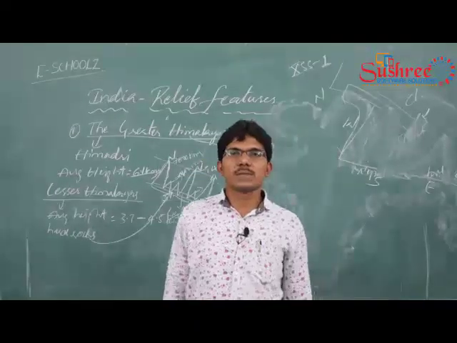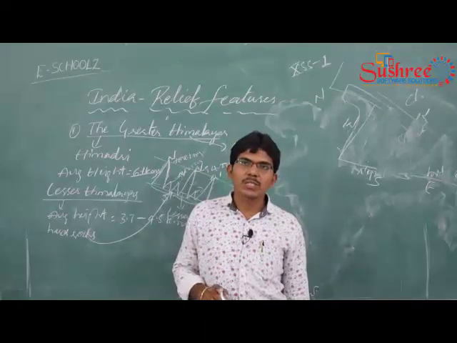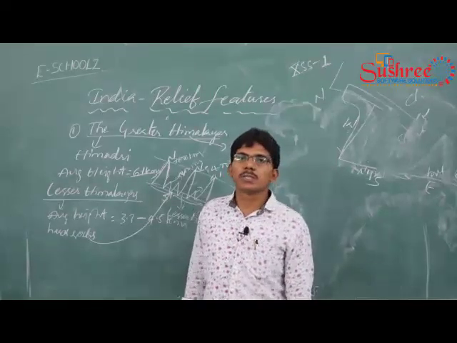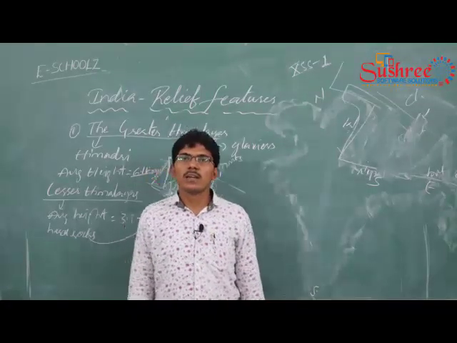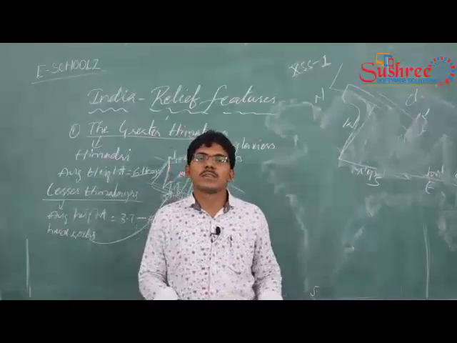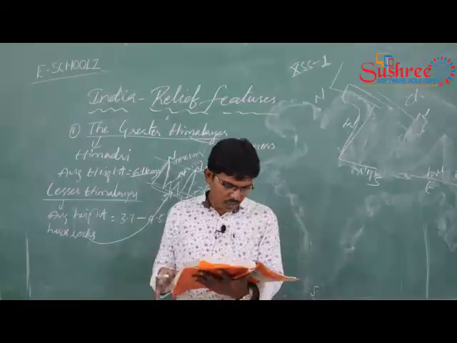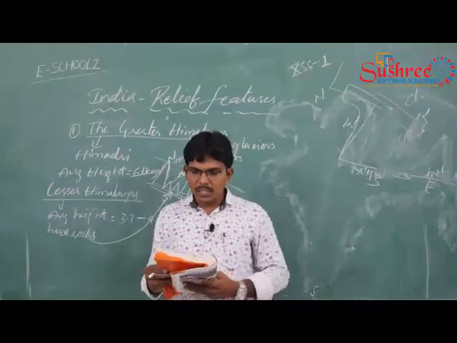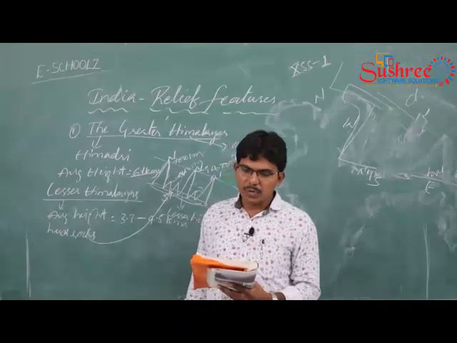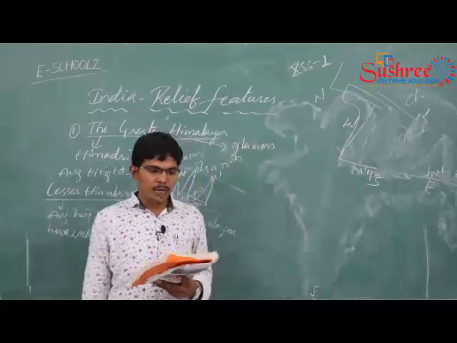Then what is the reason for the evergreen forest in that region? Because the trees have surplus amounts of water, because the region is very cold and water yielding. That's the reason the Lesser Himalayas have evergreen forest. See, the southernmost range of the Himalayas is also called the Shivaliks. Shivaliks extend over a width of 10 to 50 kilometers and have an altitude varying from 900 to 1100 meters.